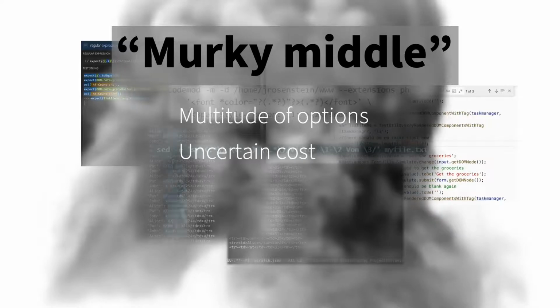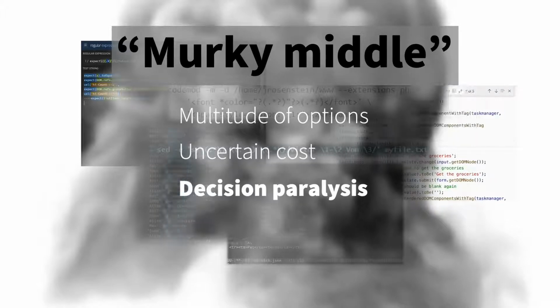We could use macros, multi-cursor mode, or regexes, but which one to choose? This is the murky middle that developers frequently found themselves in, where lightweight automation can provide a lot of benefit. In this murky middle, there are a lot of tools to choose from, but which one applies to our situation? And which is worth the uncertain time investment? In short, developers face a decision paralysis and often default to manual editing instead.